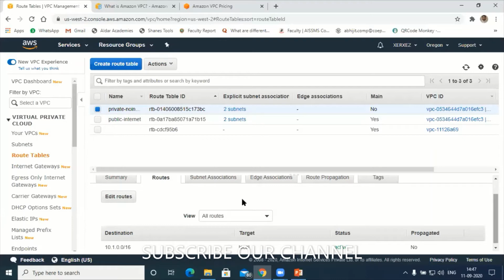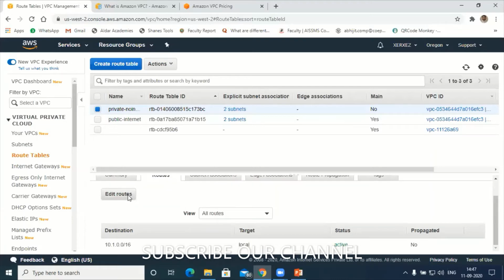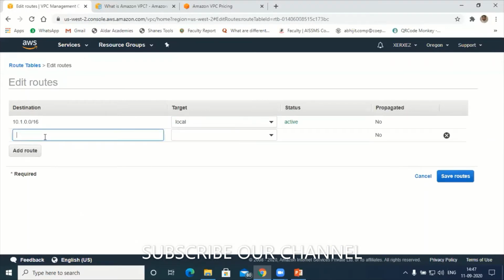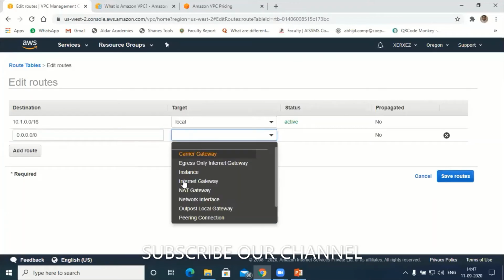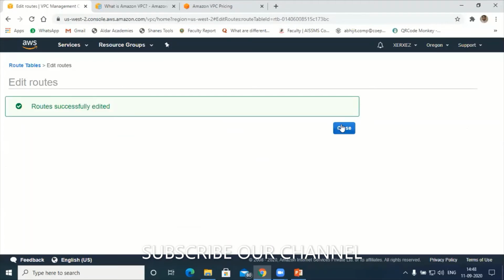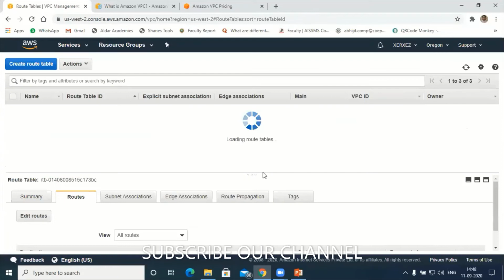Under route, go to edit routes. Edit routes, add route, give all 0.0.0.0/0. Okay, so next, same thing. First comes internet gateway, next automatically it is taking up the gateway. Understood? So next is save this. Save this. That's it. Over. So the VPC connections are almost done now.